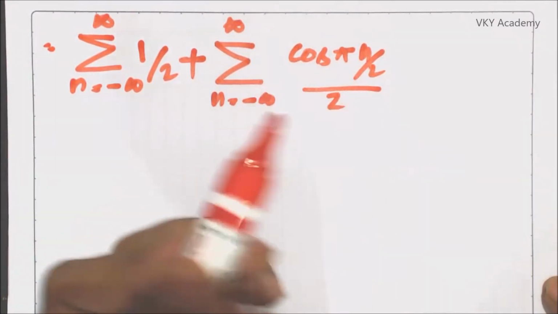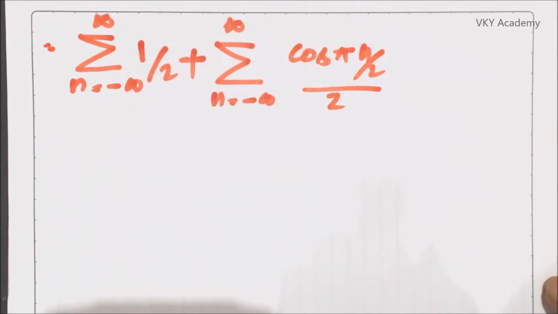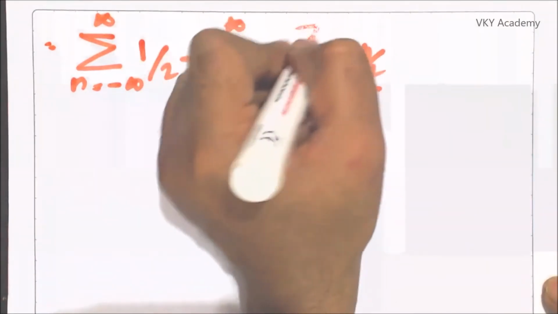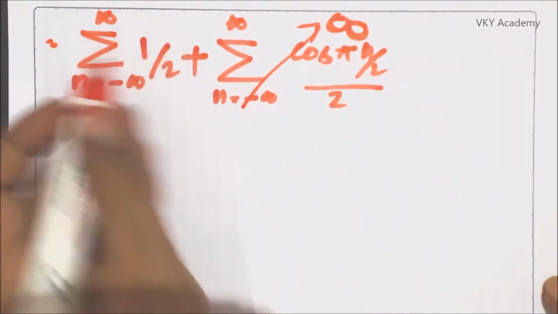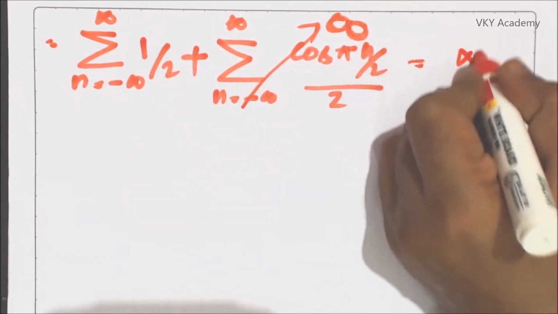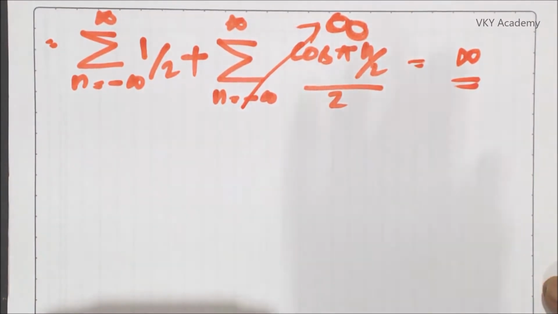Now cos of angle from minus infinite to infinite is always equal to infinite. So this will be infinite, and infinite plus anything will be equal to infinite. So I can say this particular signal is at least not an energy signal. So let us calculate average power and check whether this particular signal is a power signal or not.